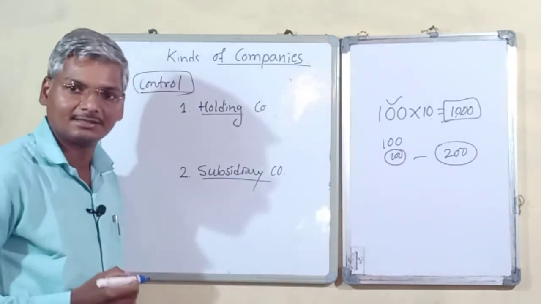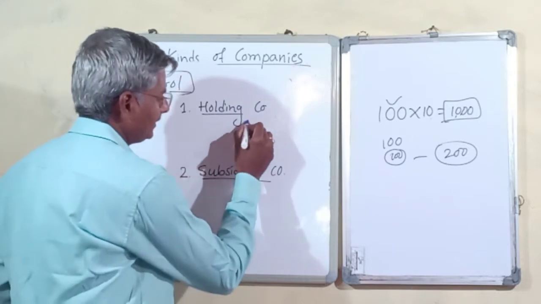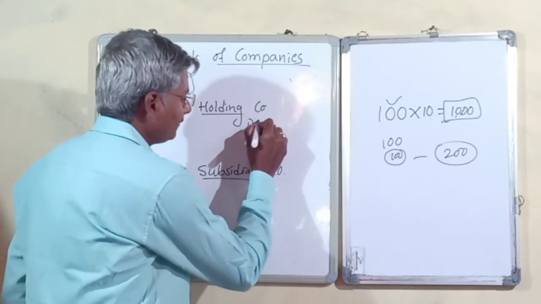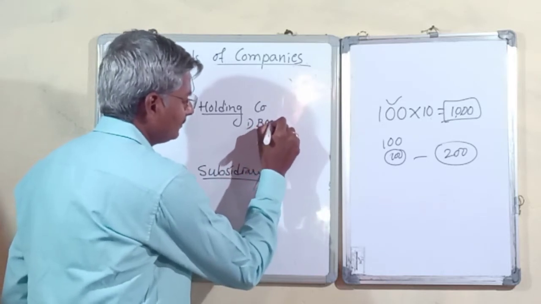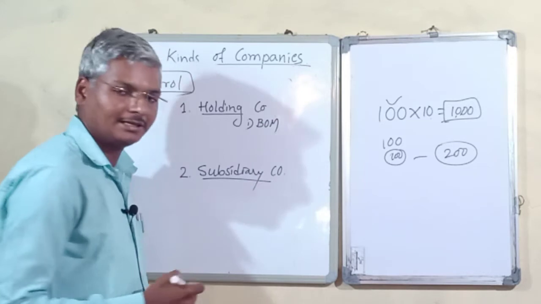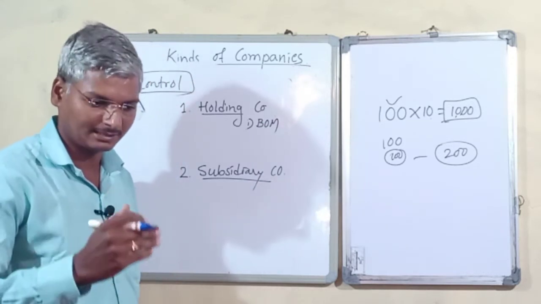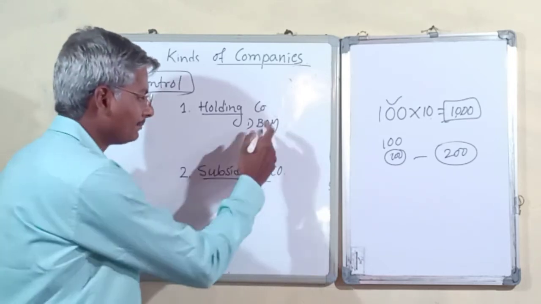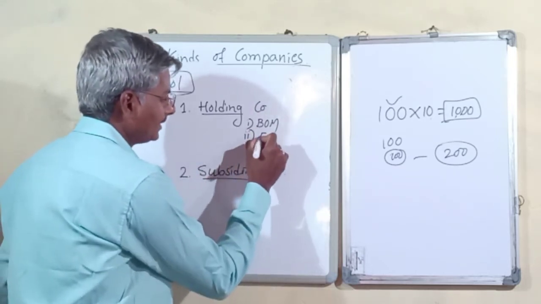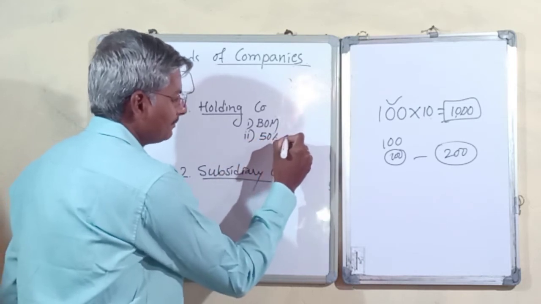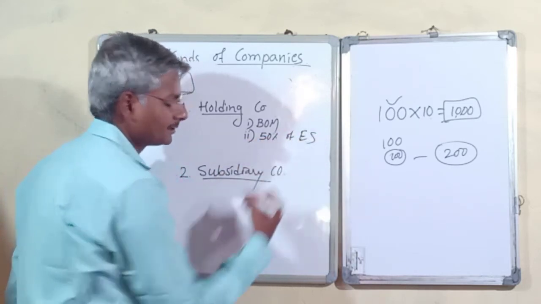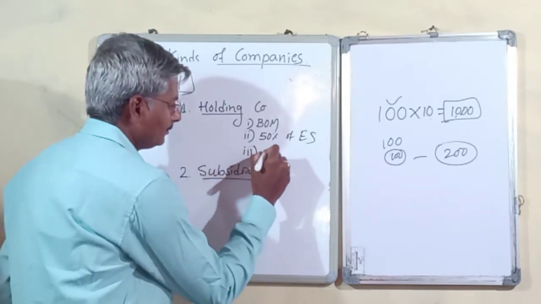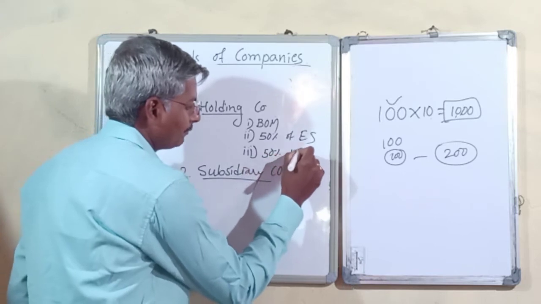A holding company is a company which has control over the board of membership, or it may have more than 50% of equity shares, or it has more than 50% of voting power.